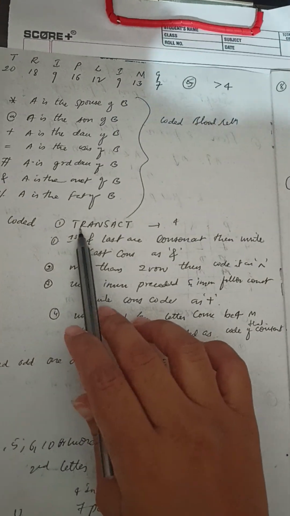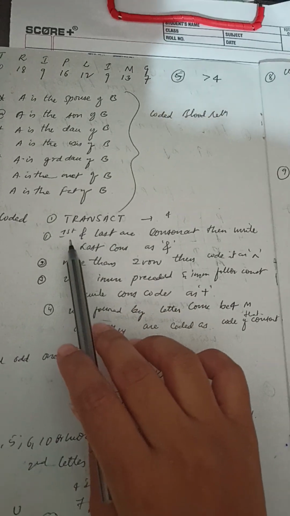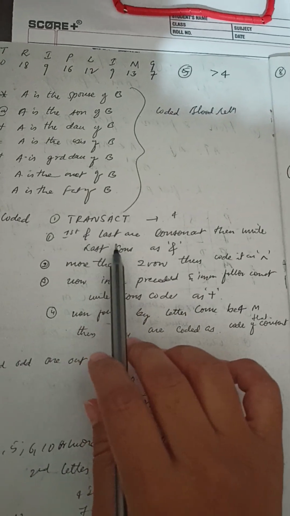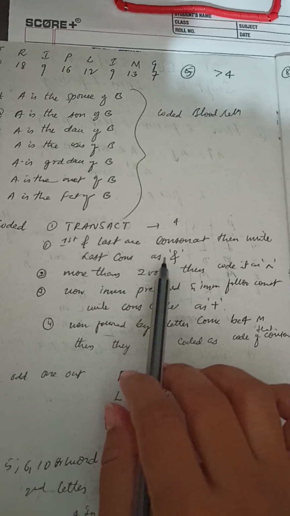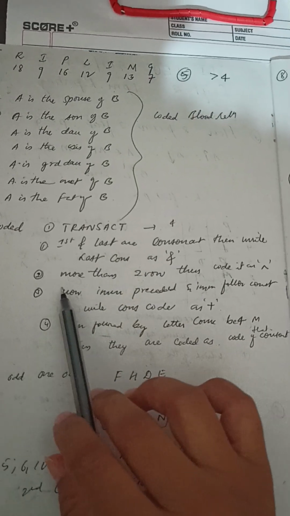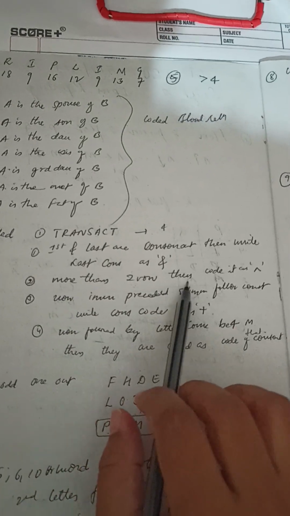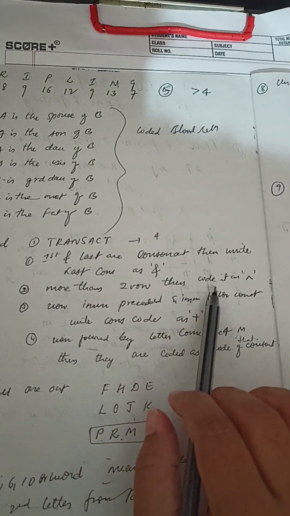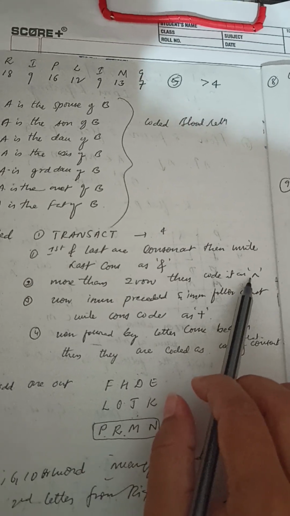So they had given the word as transact. The conditions are like this: if the first and last letters are consonants, then write the last consonant as ampersand. Next, if there are more than 2 vowels, then code it as, I don't know what we call this.